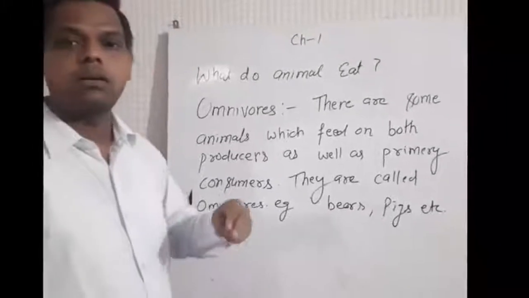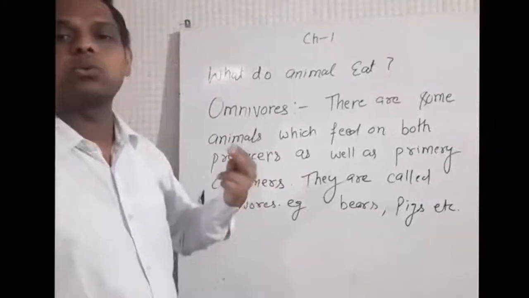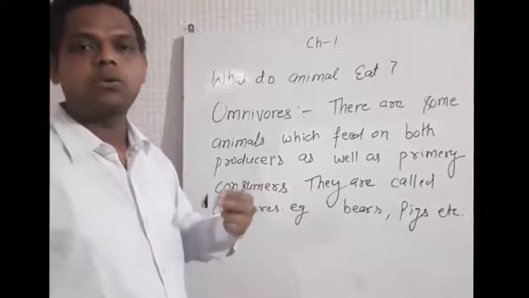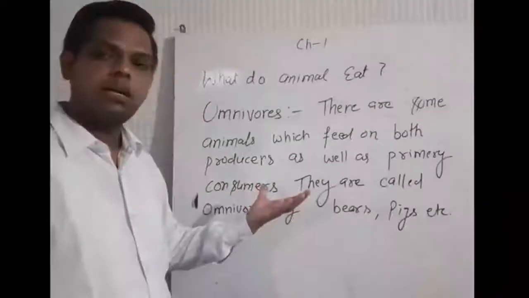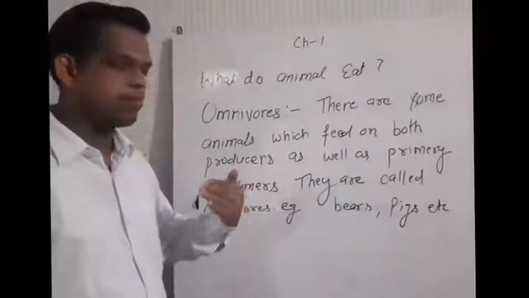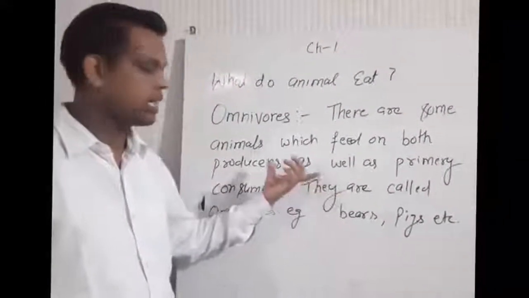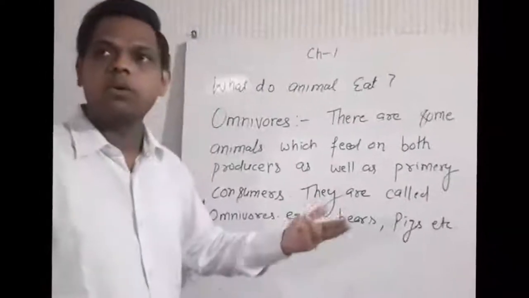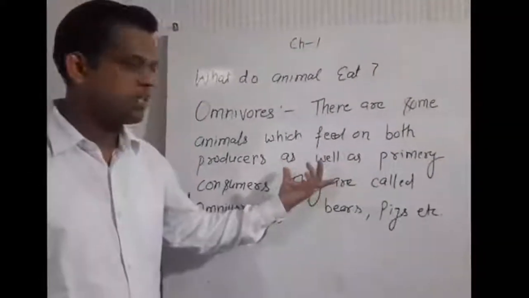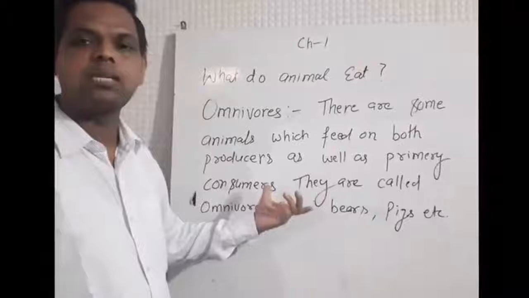Omnivores are further divided into two categories: vegetarian and non-vegetarian. People who depend only on plants and plant products are in the category of vegetarian, and the people who eat both vegetables as well as flesh of other animals are known as non-vegetarian.